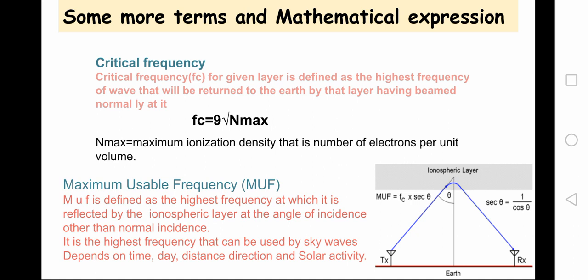Second we are having is maximum usable frequency, MUF. Maximum usable frequency is defined as the highest frequency at which it is reflected by the ionospheric layer at the angle of incidence other than the normal incidence. It is the highest frequency that can be used by sky waves. It depends on time, day, distance, direction and solar activity. You can also see this in the figure. It is given by the product of Fc and sec theta, where Fc is the critical frequency and theta is the angle of incidence.